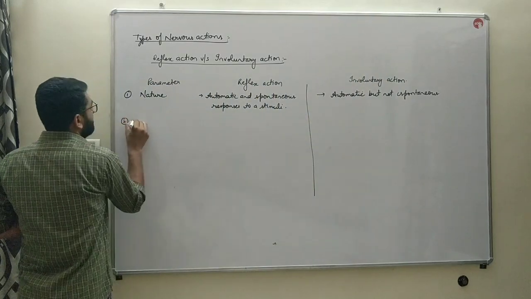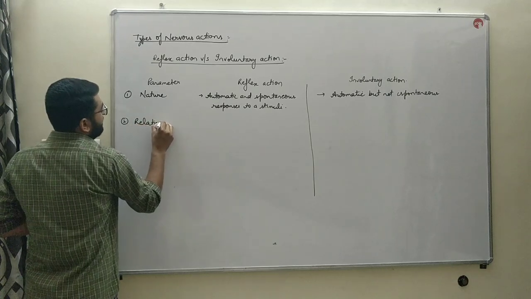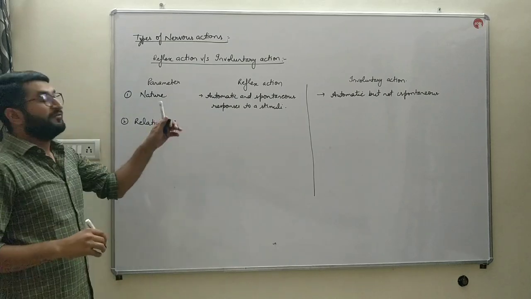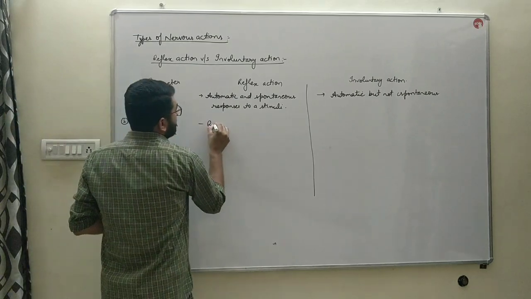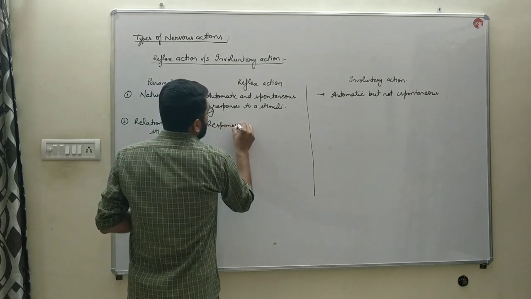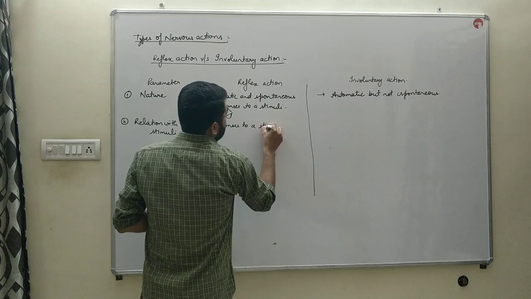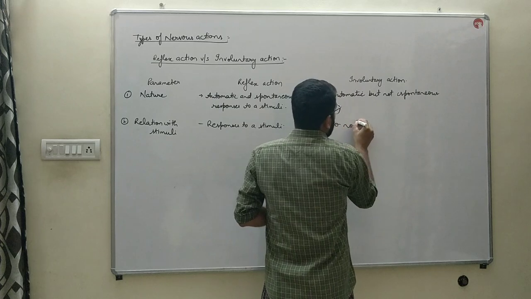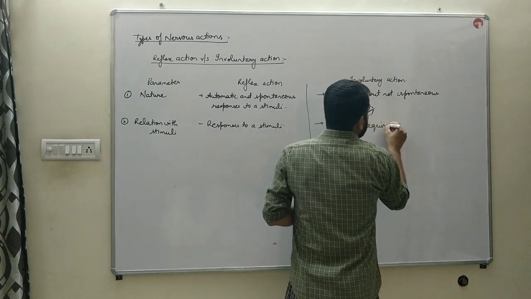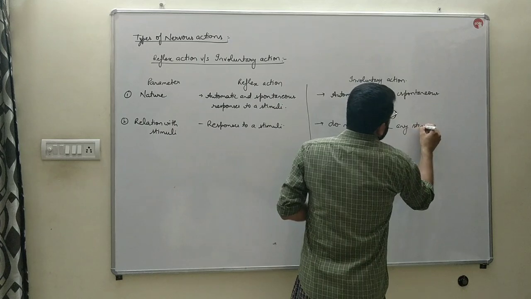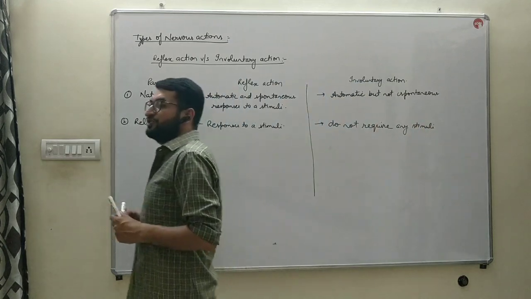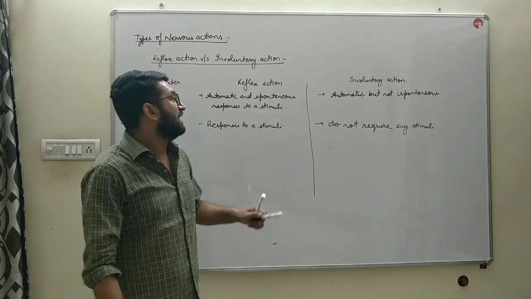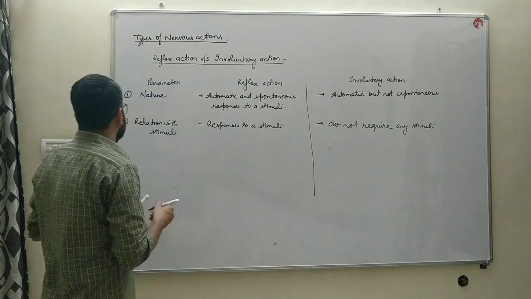Next parameter is relation with stimuli. Reflex actions are responses or actions to a stimuli, whereas involuntary actions do not require any stimuli or do not depend on stimuli. Reflex actions are always caused due to a stimuli. They are the response to a stimuli, whereas the involuntary actions do not require any stimuli.